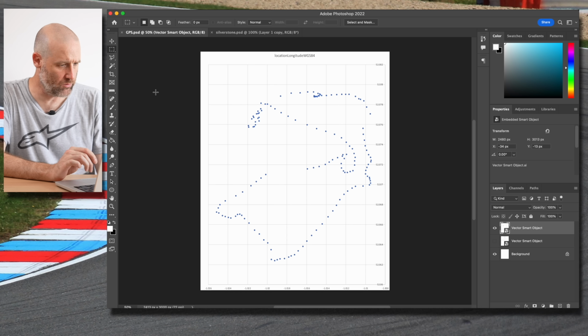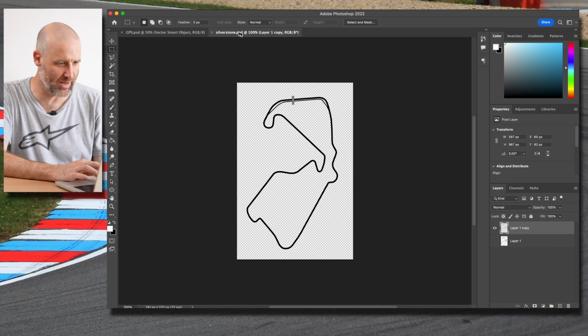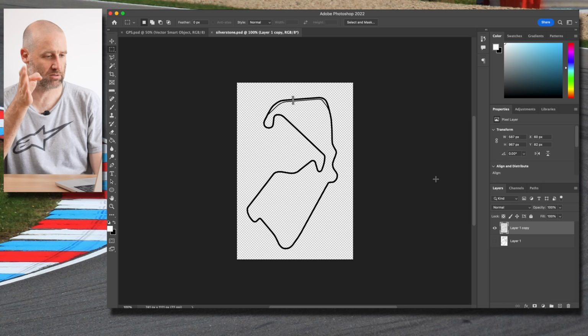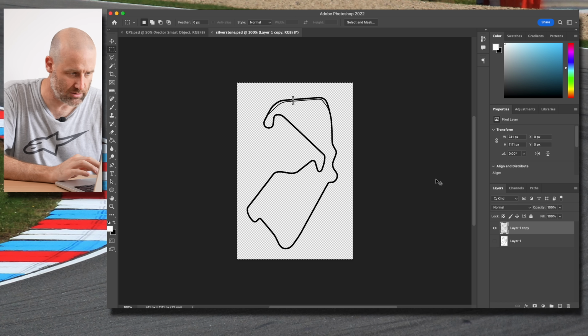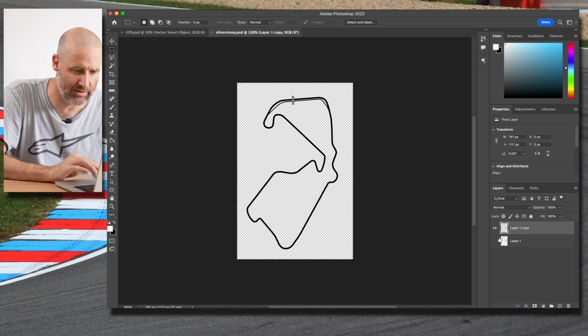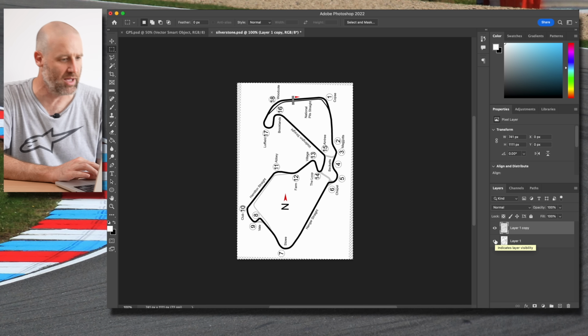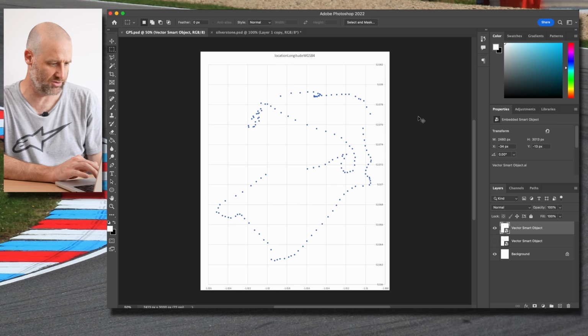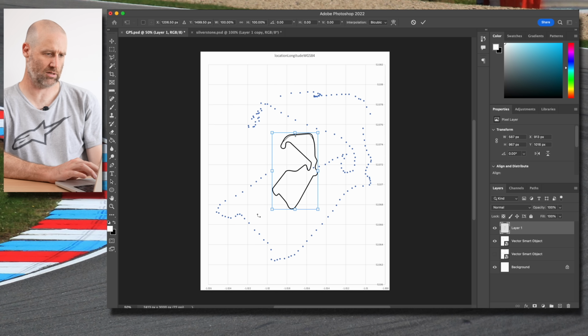And then this should follow the shape of, well, let's check it. You know what? Let's check it in Photoshop. One second. Okay, we're in Photoshop. I've just got the plot from before. And over here, I went to Wikipedia from the 2022 British MotoGP and I got an outline of the track. So we're going to copy the track. That's the original one off Wikipedia there. And I've just orientated it with north up, so it matches my latitude and longitude here.